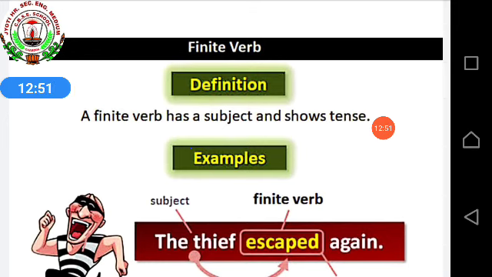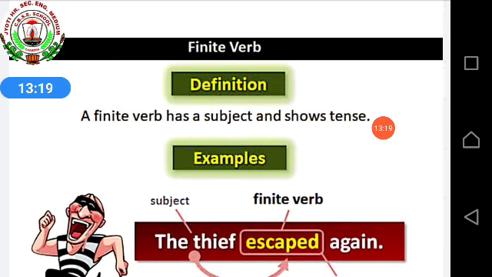Each was divided into four different parts. I am not giving you those details over here. Okay, we'll learn that in the tense chapter. So casually we see now that a finite verb has a subject and shows tense.